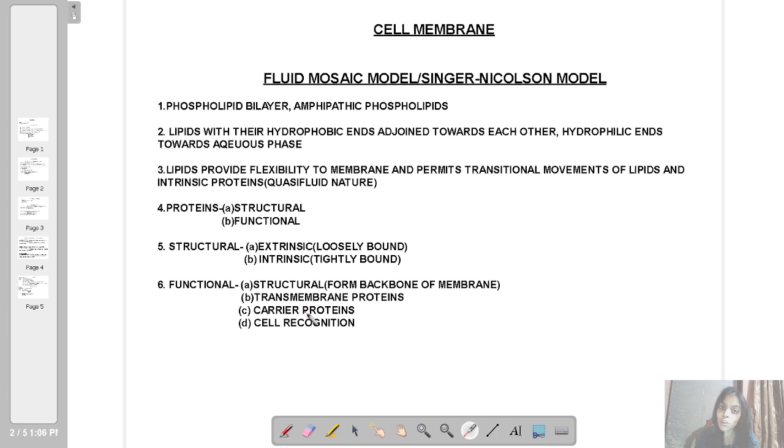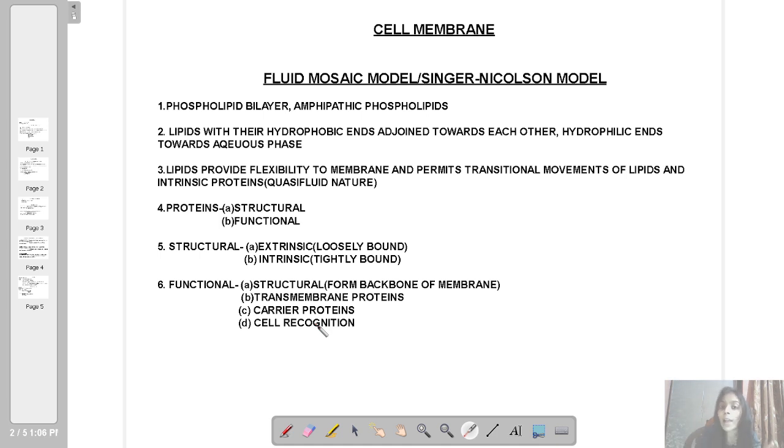This is one function. And then it's written cell recognition. Now what is cell recognition? Certain cells have a tendency to flock together, to be in a group of their own type. How is that possible?